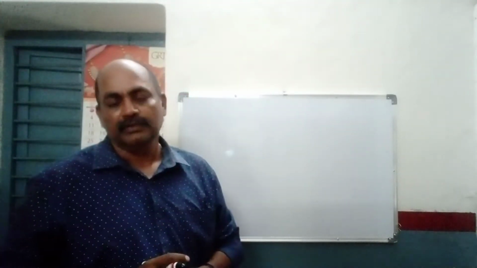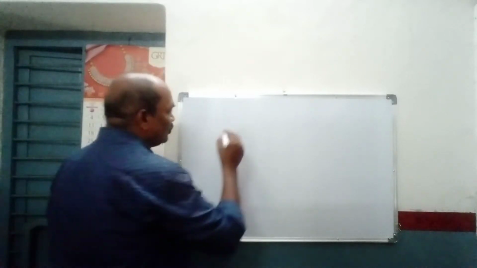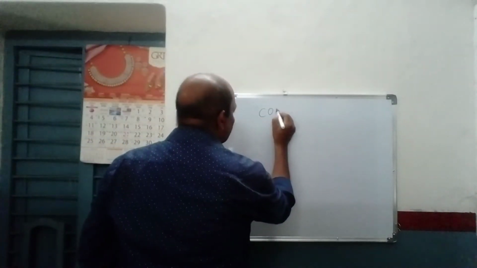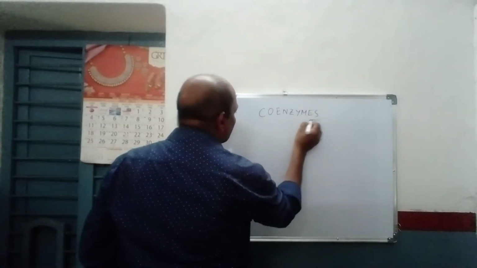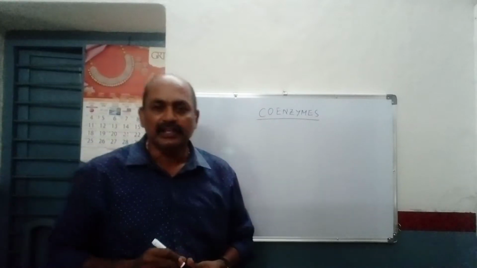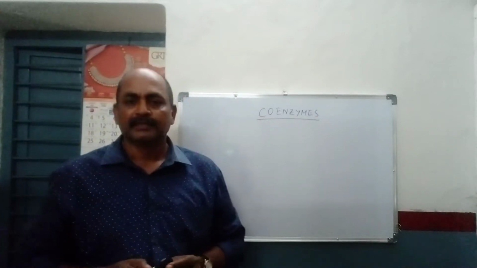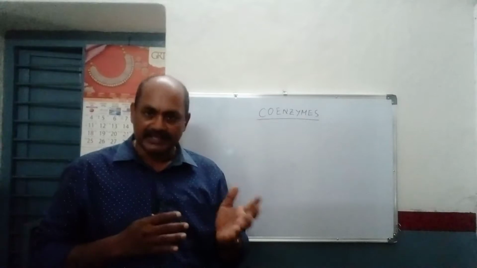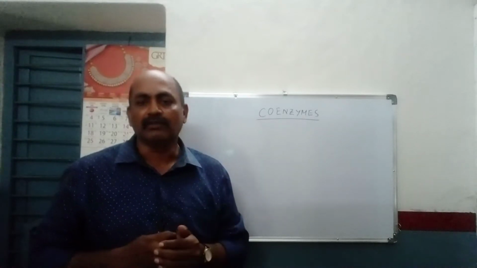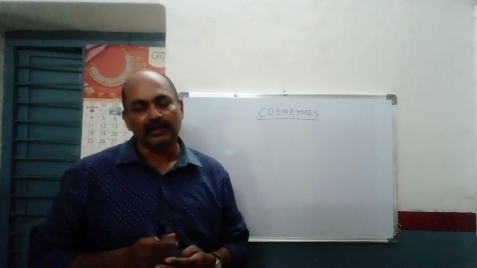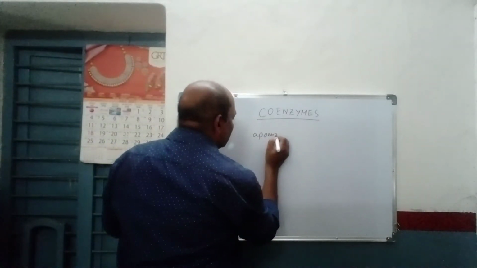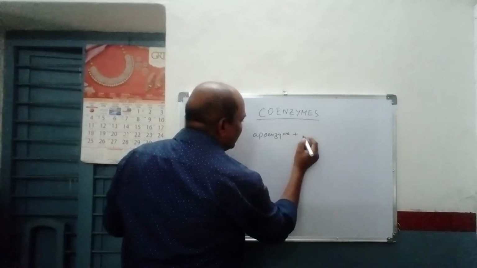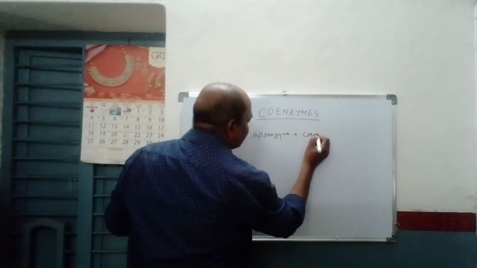Good afternoon, students. Today we are going to discuss coenzymes. Actually, these coenzymes are part of the enzyme. We can say an enzyme consists of a protein part and a non-protein part. The protein part is called apoenzyme, and the non-protein part is called coenzyme.